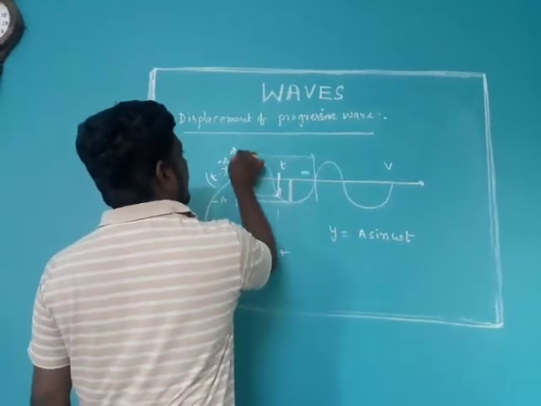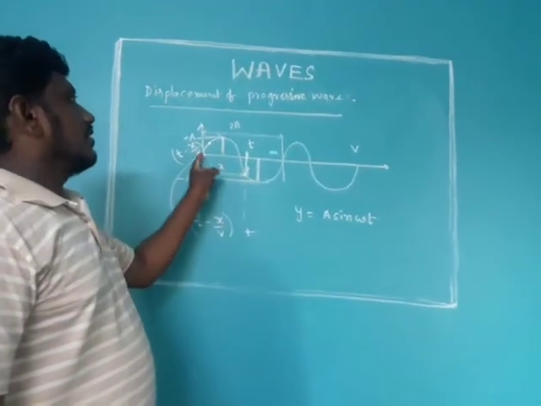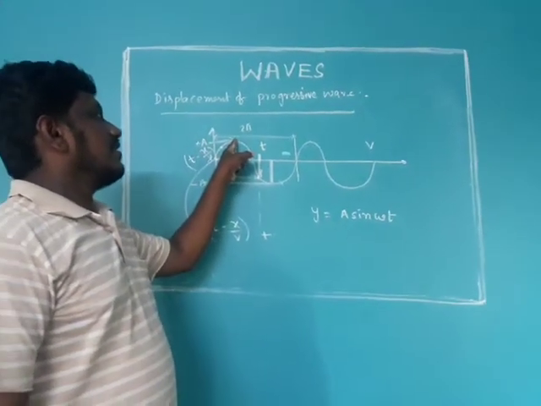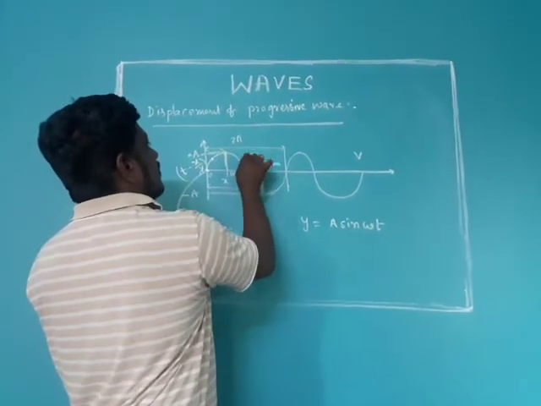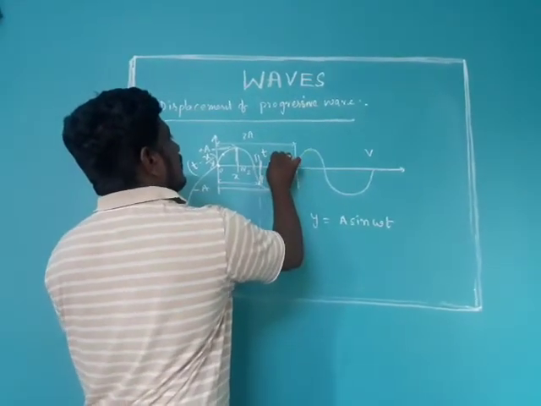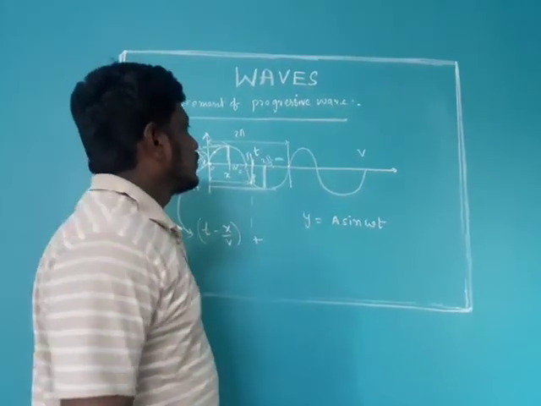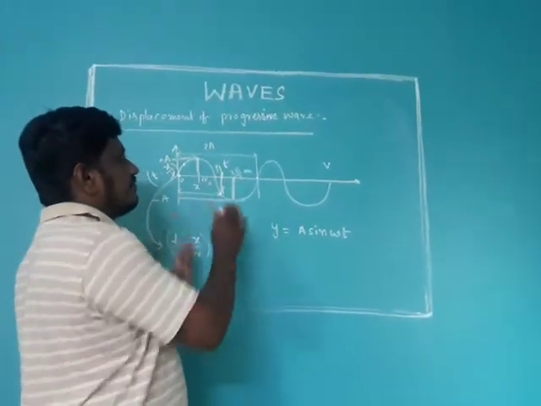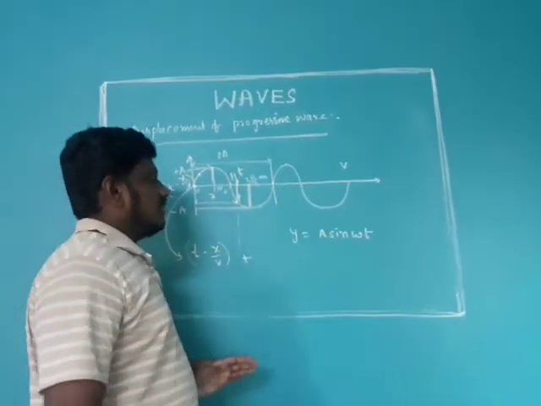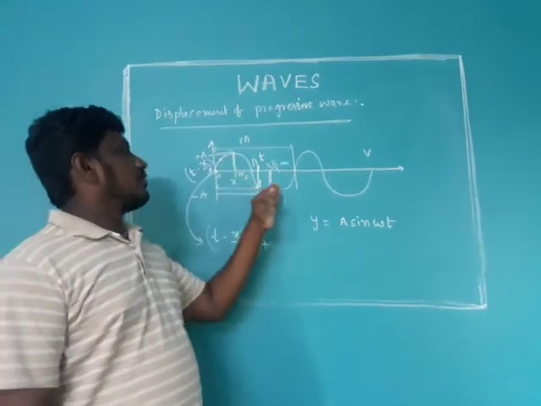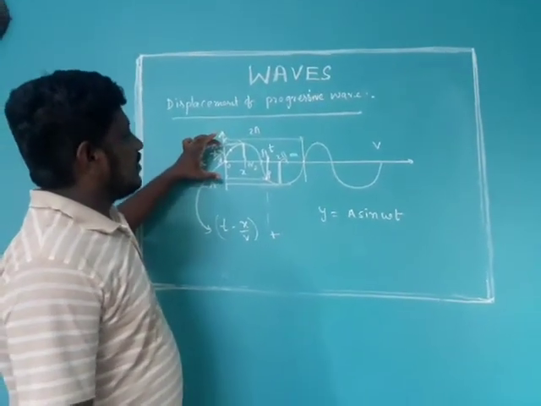From here to here, the angle is how much? 2 pi. So here 0, this is 90, which is pi by 2, this is pi, this is 3 pi by 2, and this is 2 pi. Like that, in a 2 pi angle, how the wave is traveling will be shown here. So that's why this is a sinusoidal function.